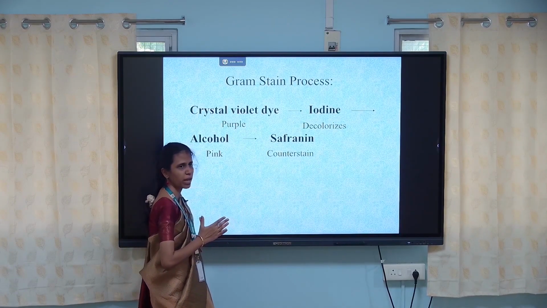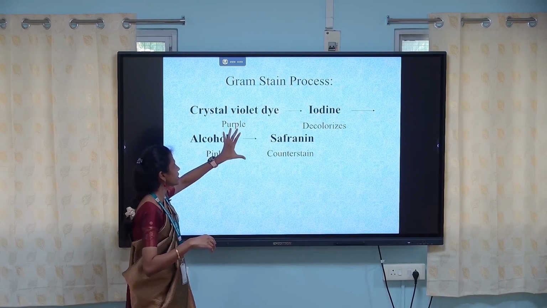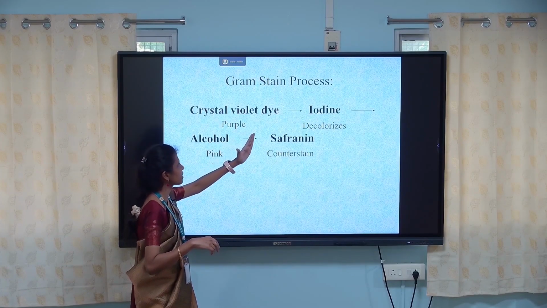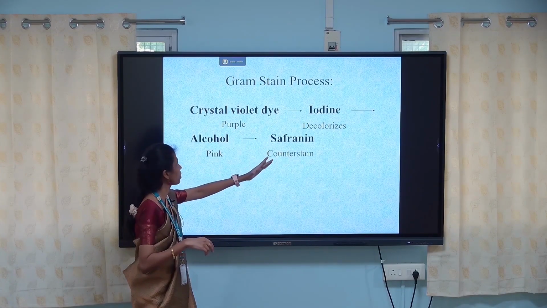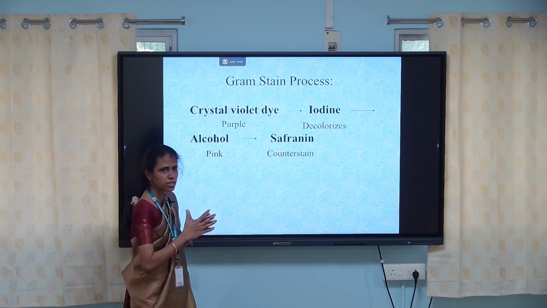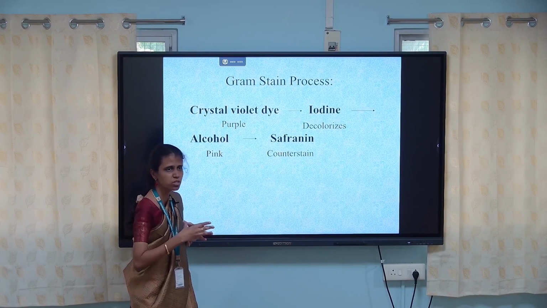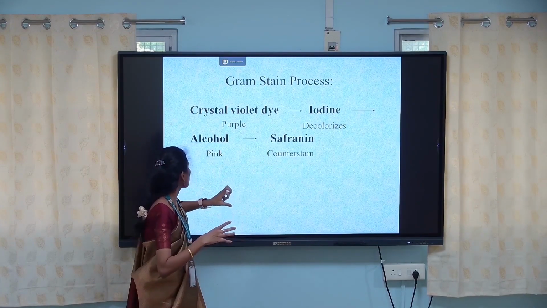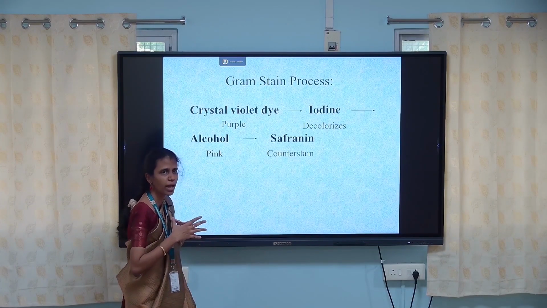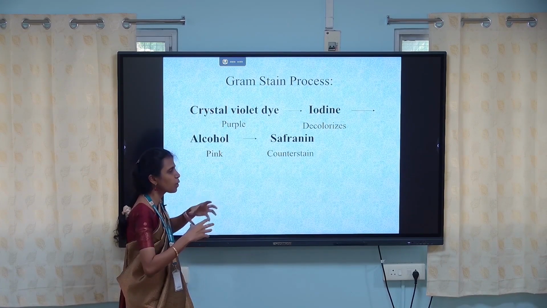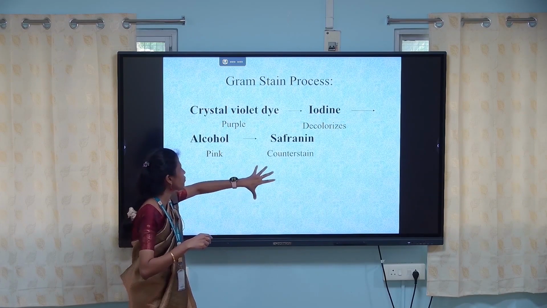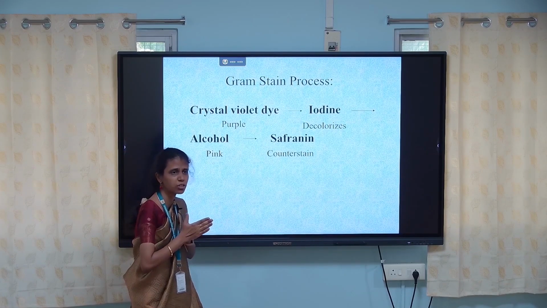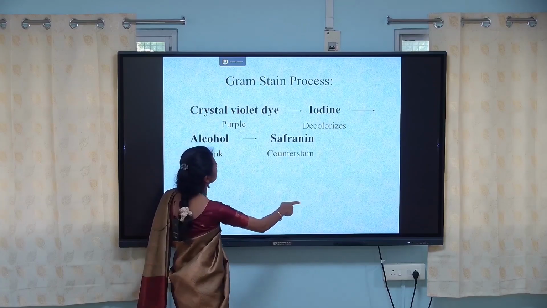So what is the process behind gram staining? These are the dye and the reagents used for the gram staining process. The first is crystal violet dye, the second is iodine, the third is alcohol, and the fourth is safranin. When crystal violet dye is added, if the bacteria is gram positive, it shows purple color. By adding iodine, it decolorizes. After adding alcohol, if it is a gram negative bacteria, it has lipopolysaccharide in its cell wall. So the safranin, added as a counterstain, enters into the cell wall of the gram negative bacteria. So the gram negative bacteria show pink in color.